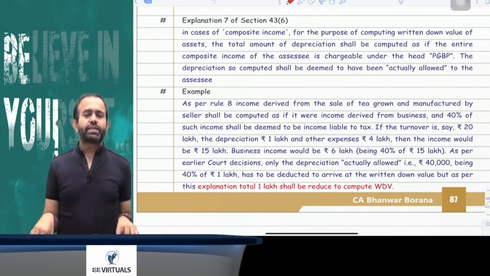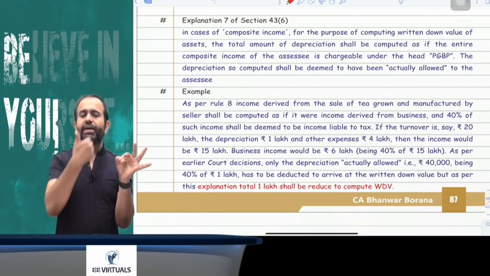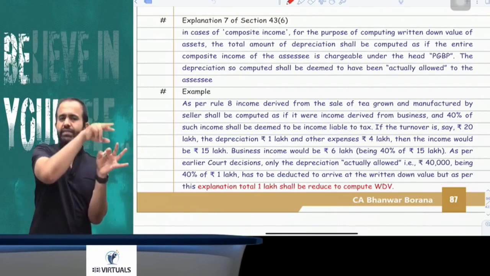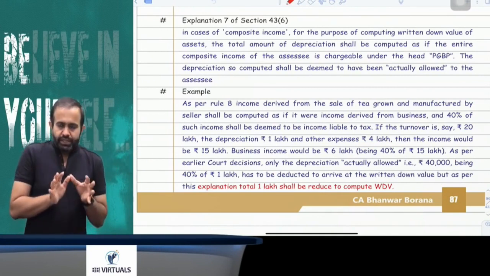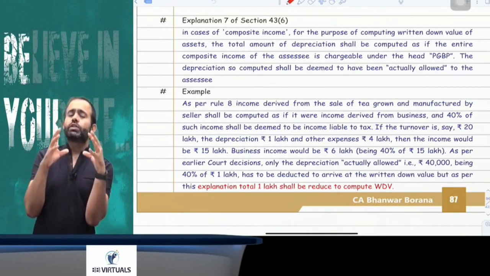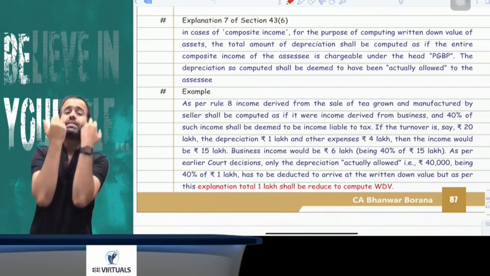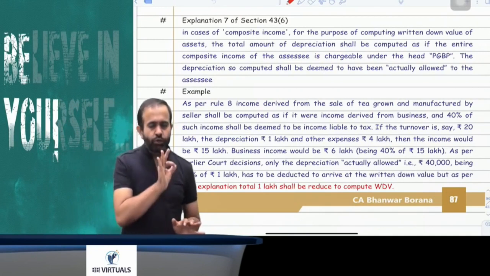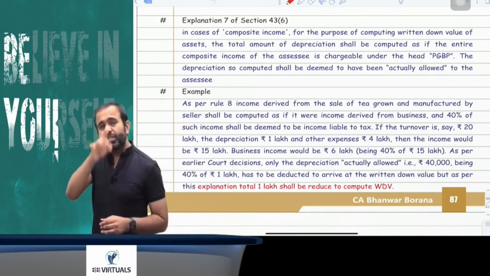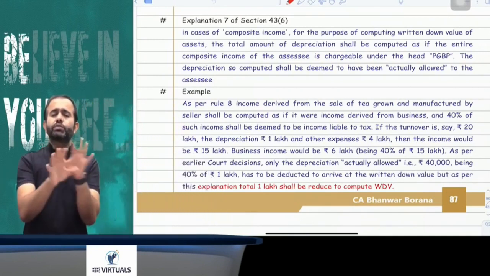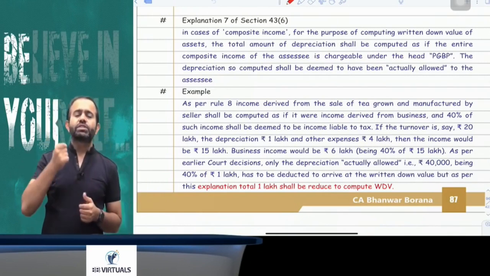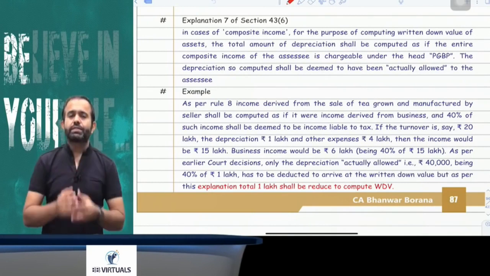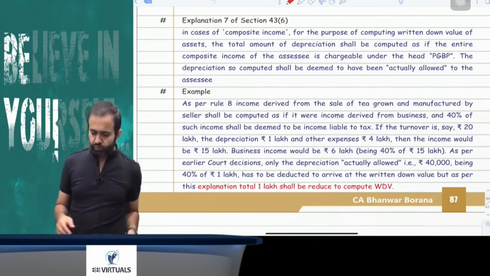So guys, try to understand, if any assessee is having income partly from agriculture and partly from business, as per rule number 8, rule 7A, 7B and 7C, then you have to calculate depreciation on the assumption that your total income is from business. Means whenever you calculate the depreciation, calculate it on the assumption that your total income is from business only, and whatever depreciation is computed, that depreciation is presumed to be actually allowed to the assessee, and you have to reduce that depreciation from your block of assets.